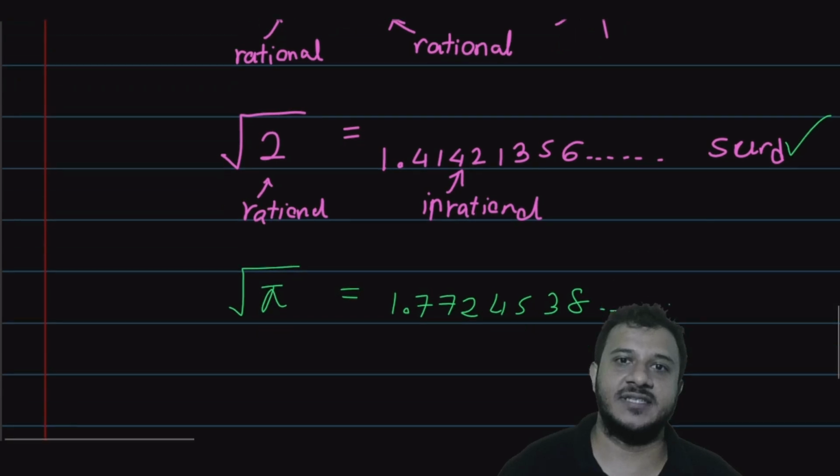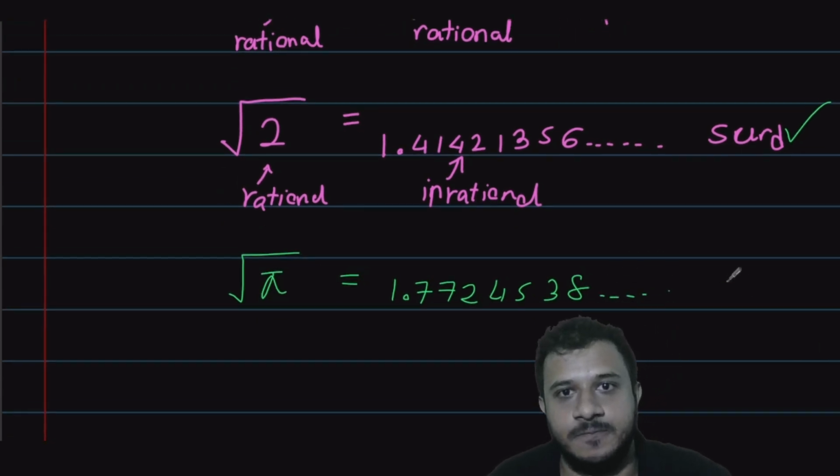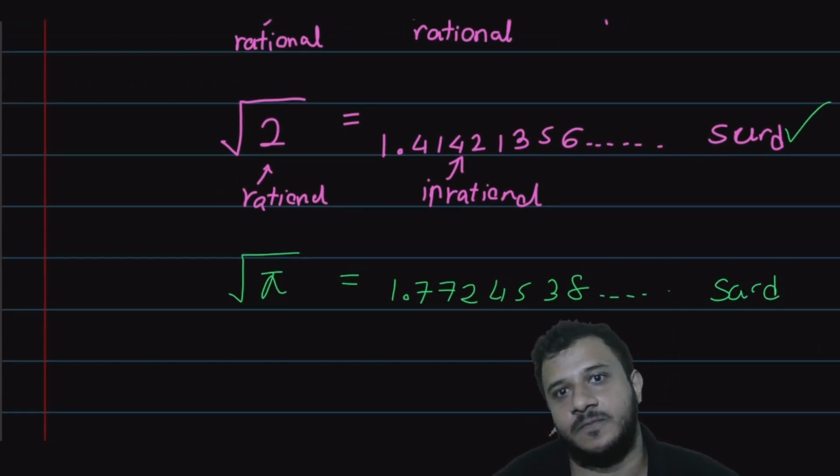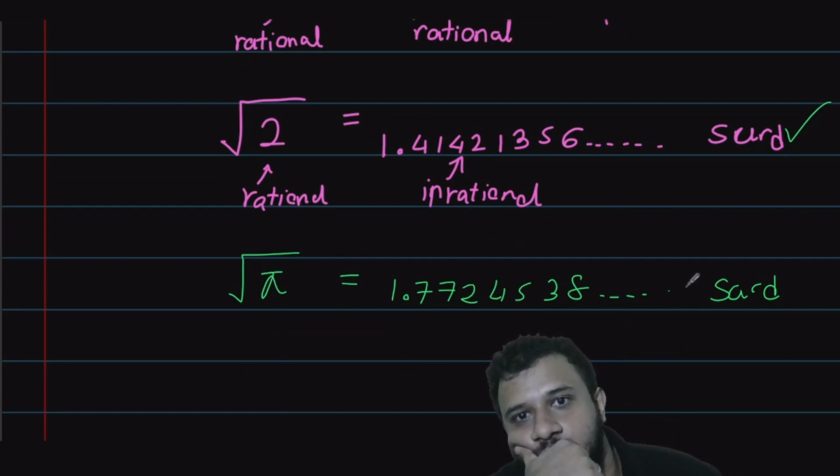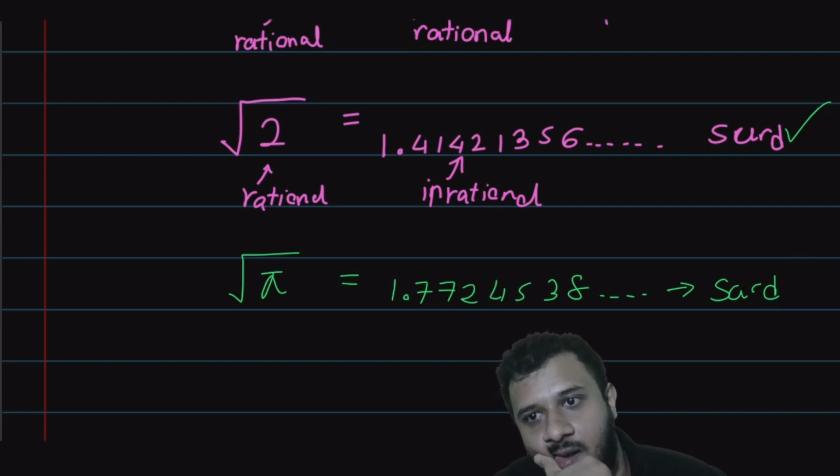Is square root of pi a surd or not? Do you guys agree with it or disagree? Okay. What about Nevita Pute?